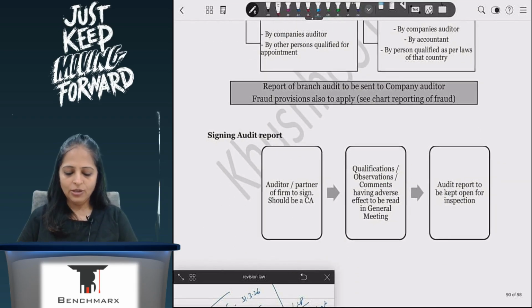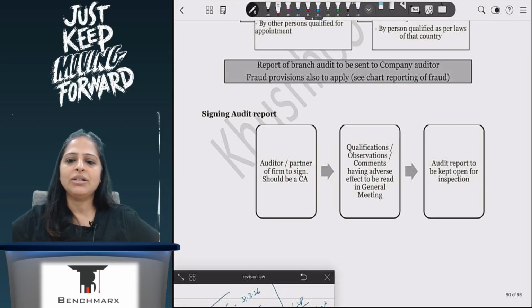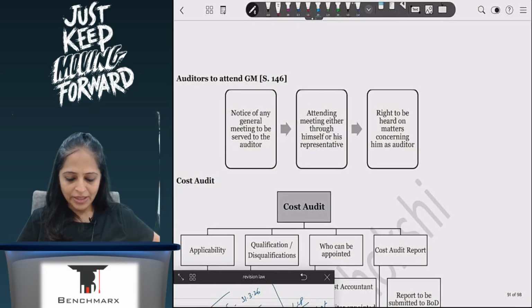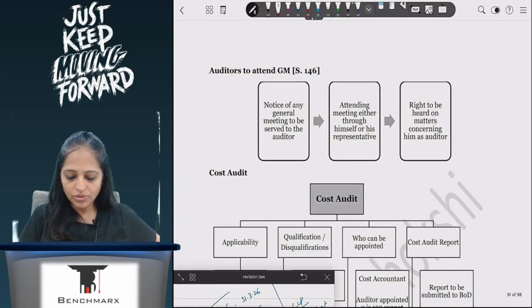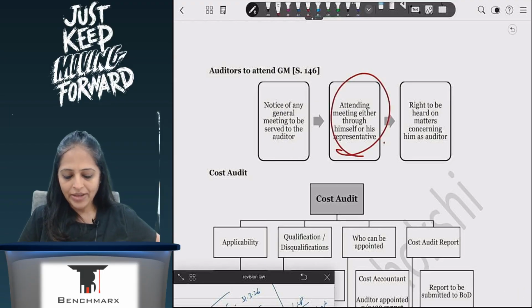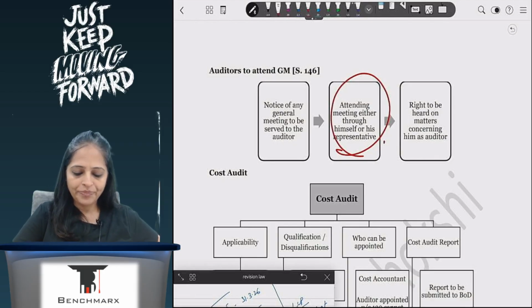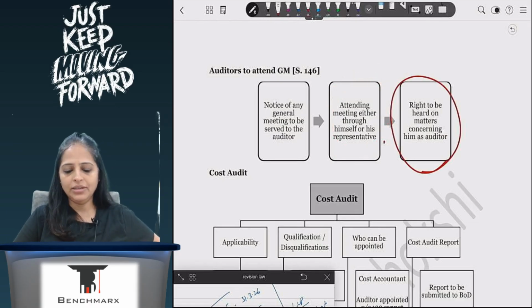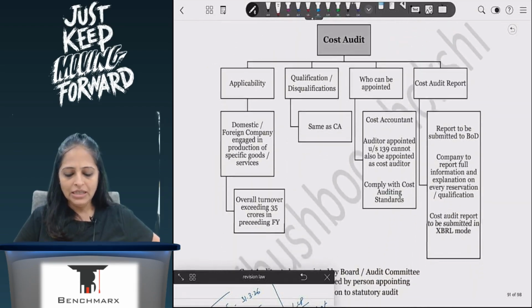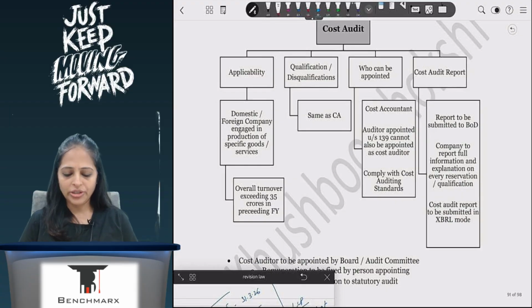Signing of the audit report can be done only by chartered accountants, and they will give their comments, observations, and qualifications, which will be read out at the AGM, and will also be open for inspection. So it will be read out at the AGM, and the person who is attending the meeting will also discuss and give his views as an auditor in the AGM. So that is possible. Last part is your cost audit.